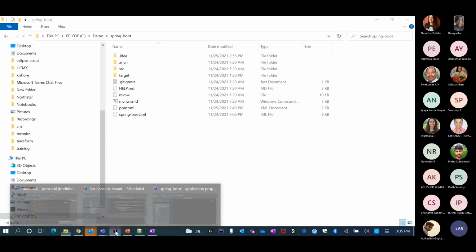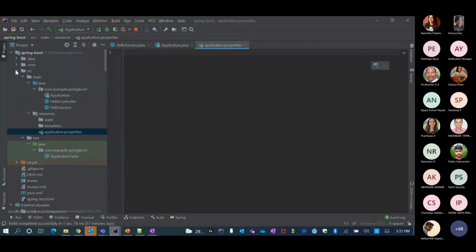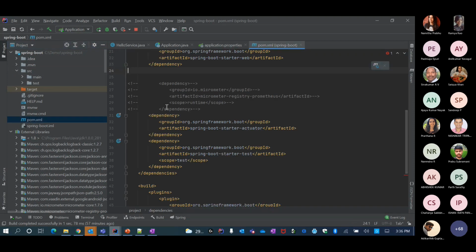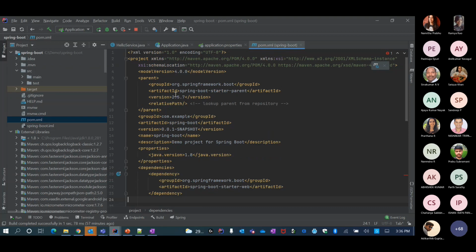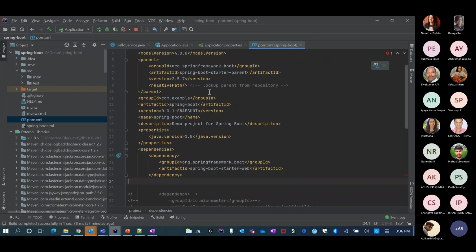And then I also imported this into my IntelliJ. So this is the same Spring Boot application that you see here. Then we have to start. The starting place should be that POM XML, wherein we are declaring all the dependencies. The artifact ID, group ID, all these came from what we defined in the starter project on that web page. And then we are using 2.5.7 of Spring Boot.